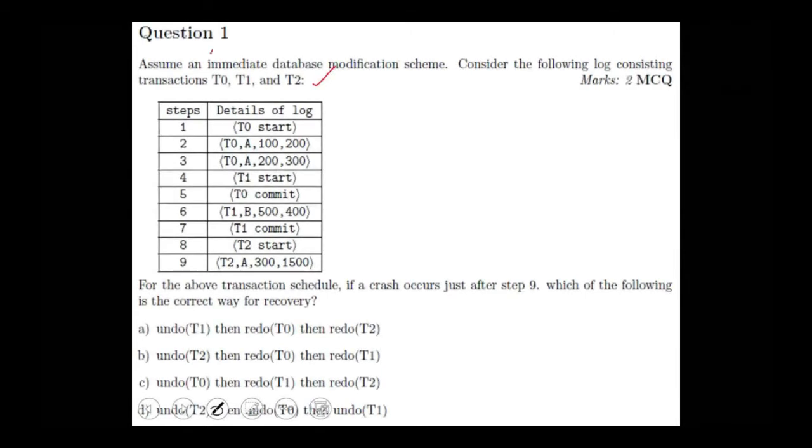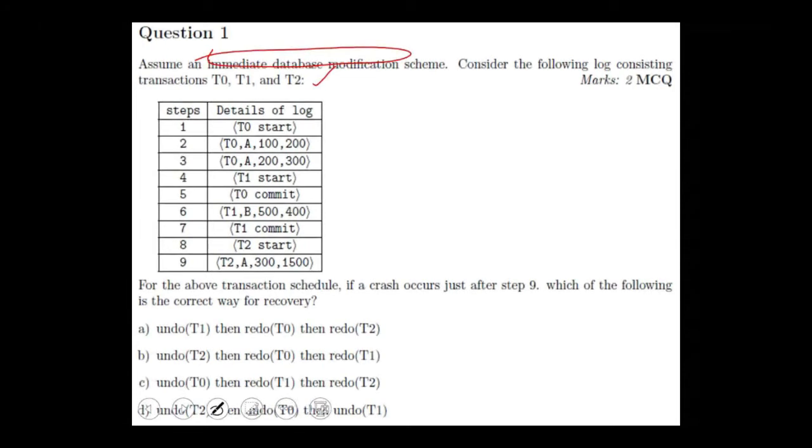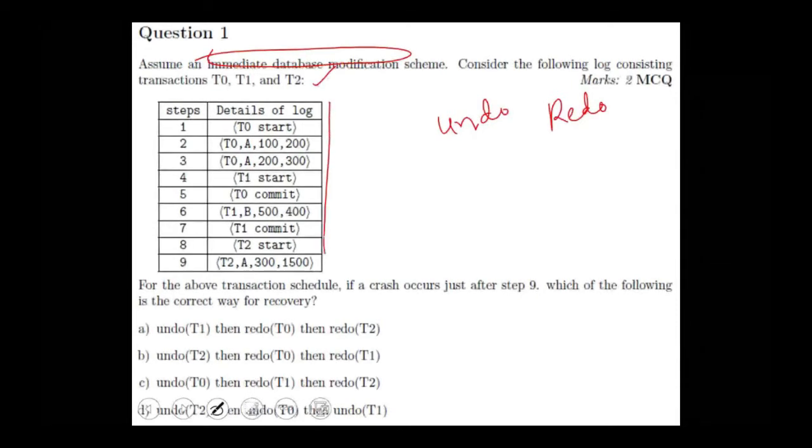Immediate database modification. In immediate database modification, we have two recovery operations called undo and redo, right? Undo and redo. Now the log is given, and the question is, for the above transaction schedule, if a crash occurs just after step 9, meaning here if a failure occurs, which of the following is the correct way for recovery?